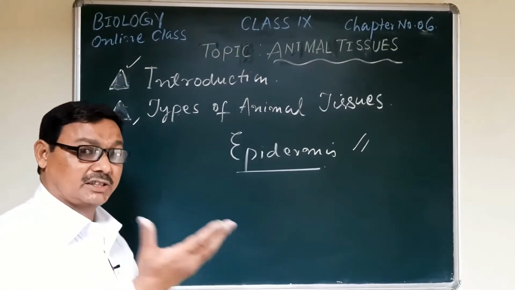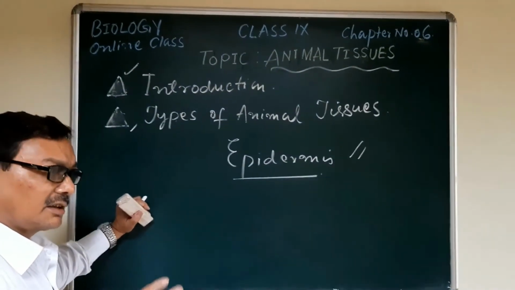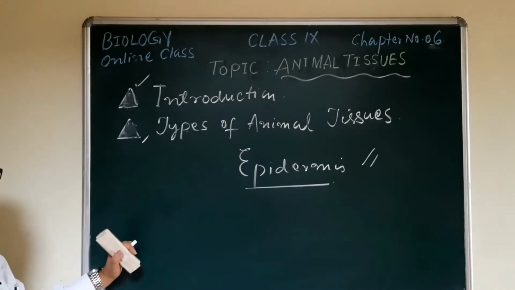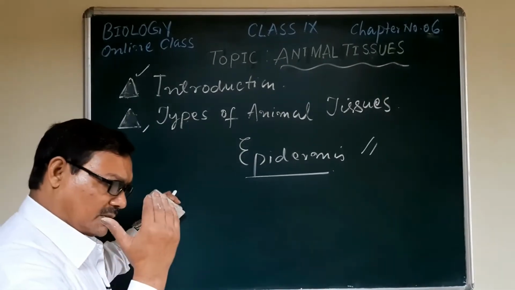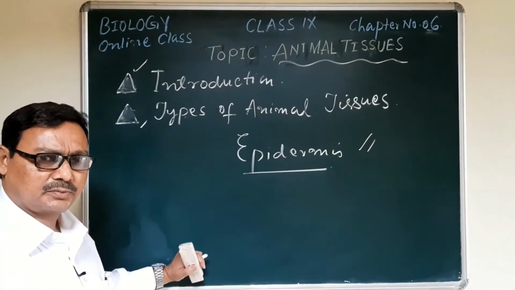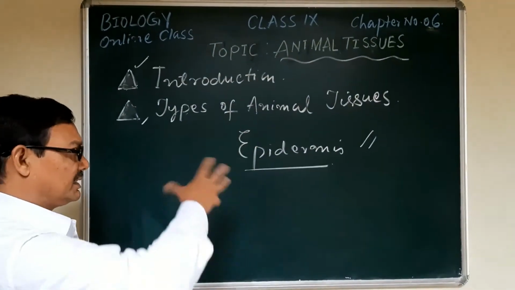There is also another type of tissue. So in the animal tissue, there are several types of tissue, and their classification is also complex in comparison to the plant tissue. We will see later on when we classify this.